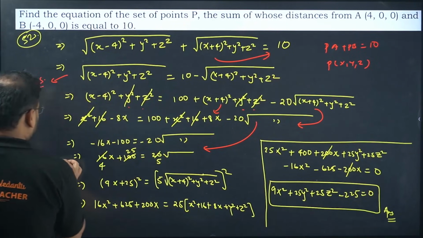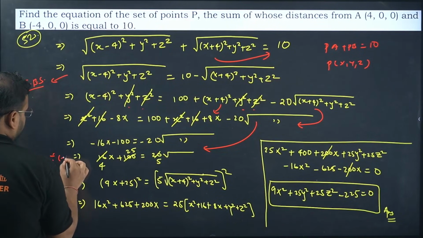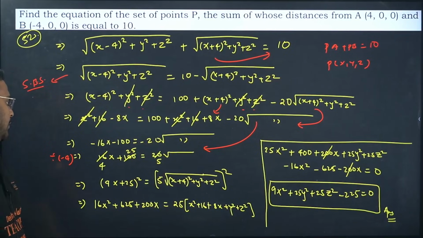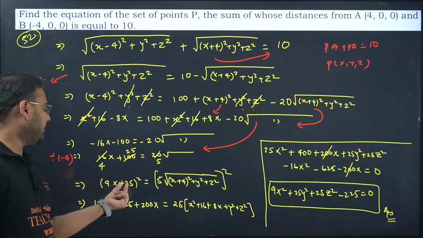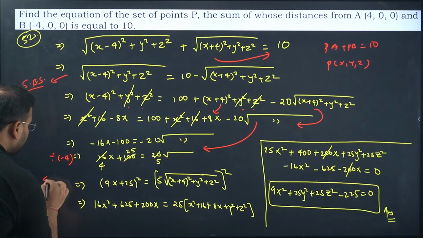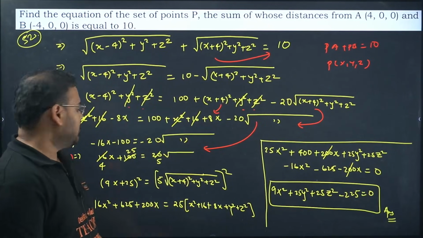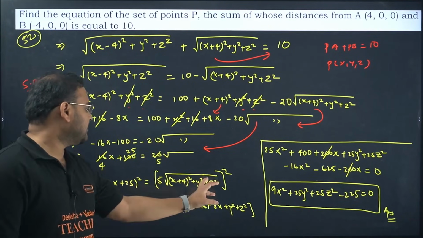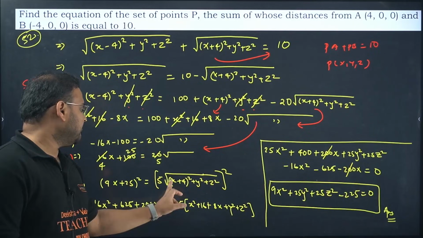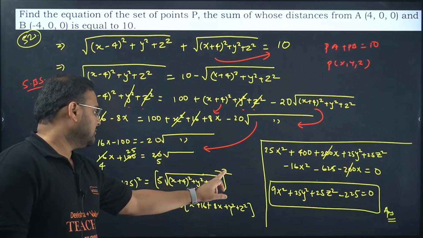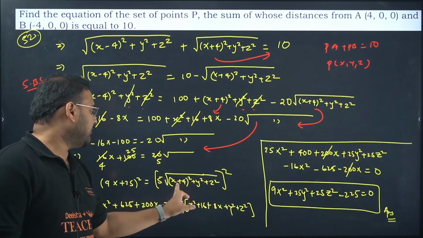Okay, dividing by minus 4. Next I have 4x plus 25 left. What I'm doing again is squaring both sides. Squaring both sides: 4x plus 25 the whole square, and this thing the whole square. 5 square is 25. I'll have this root cancelled. Square and root will be cancelling the effect. We'll have the same thing.